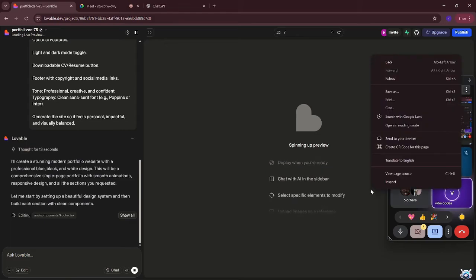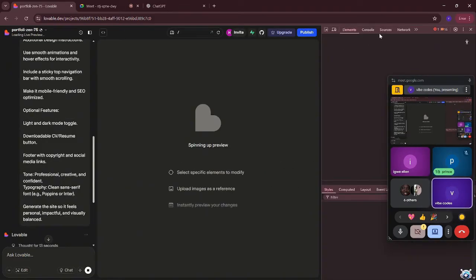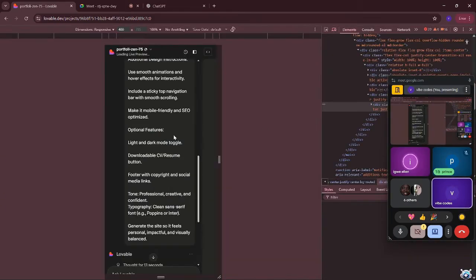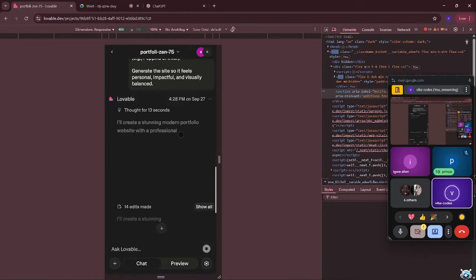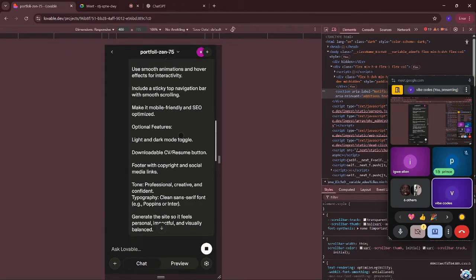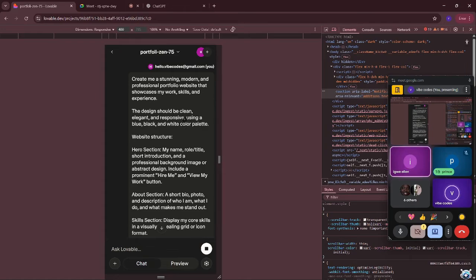Let me see if I can switch to mobile on PC. Okay, so on PC right here, let's see, this is how your phone is going to look, okay?